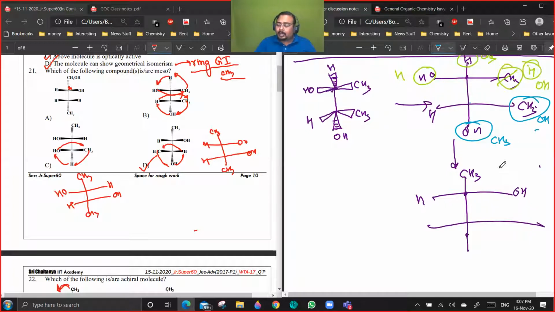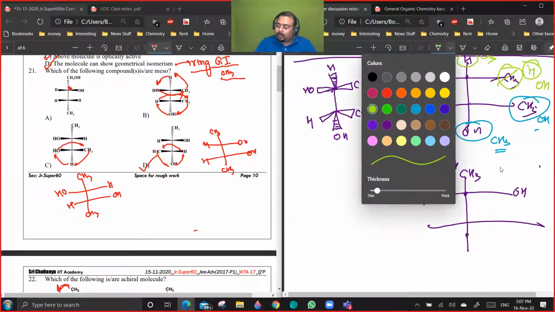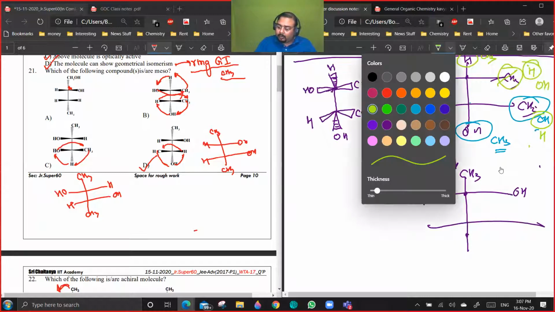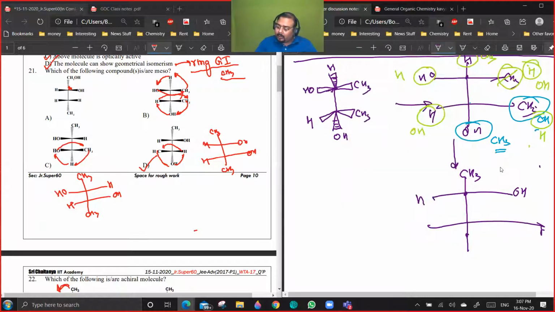So I have to do one more exchange without touching this CH3. I exchange this and this, so OH will come here and H will come here. If I write H here and OH here, then the configuration is the same as the initial configuration. Is it clear to all of you?